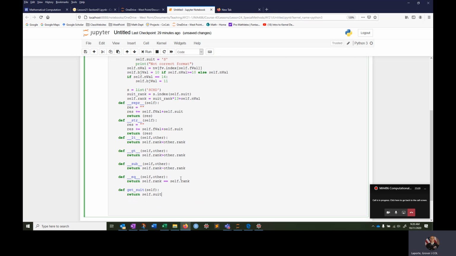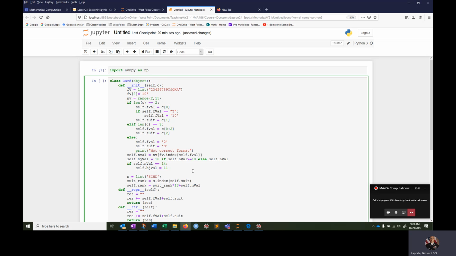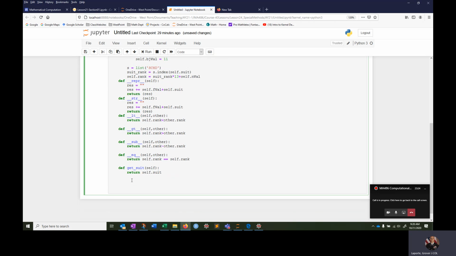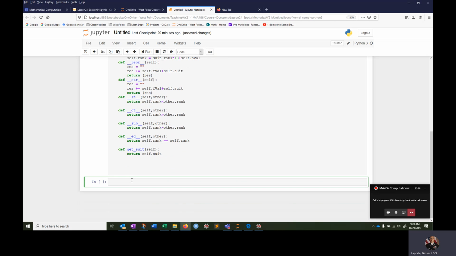I think that's it as far as the card object goes. Let's test it a little bit. Hit shift enter, and let's go with c1 equal to Card, ace of spades. c2 is going to be equal to Card, spades, clubs. So clubs will be the next one, 2 of clubs.